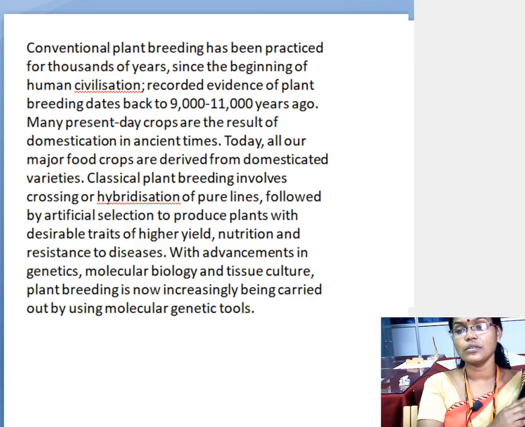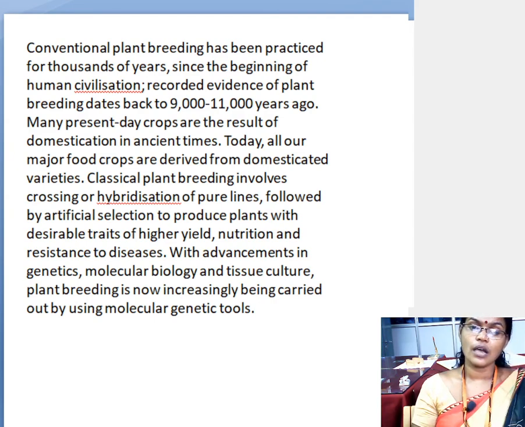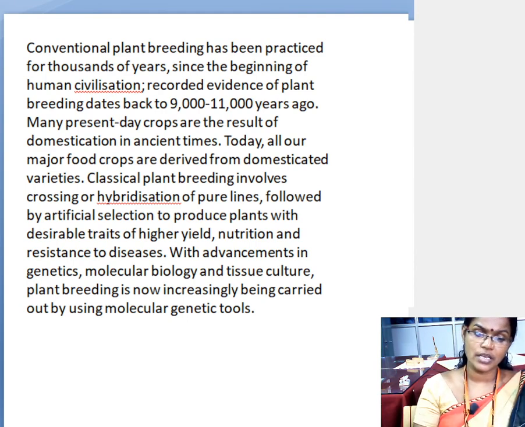And it should have high nutritive quality. High yielding should be there, high nutritive quality should be there, and the production should be more. For this purpose, they are following the plant breeding technique by using the new technical tools. What are the new technical tools, how they are applying the knowledge, and what they are making in the future to produce disease-free plant bodies, that we are coming to see in the upcoming classes.